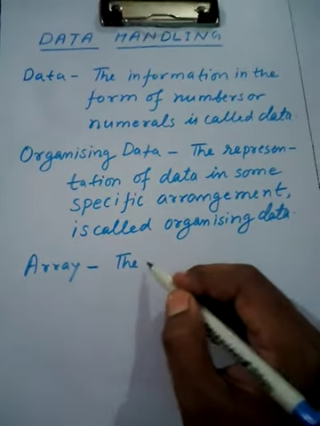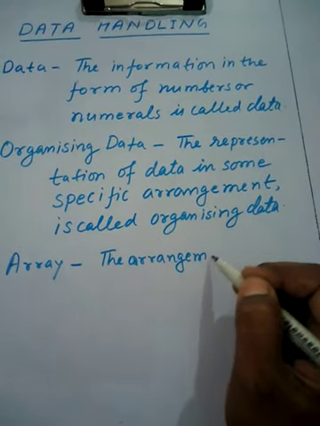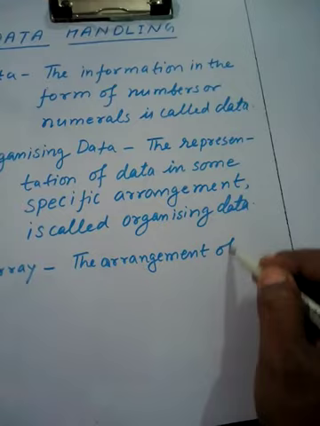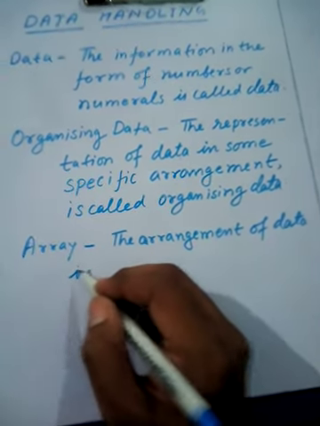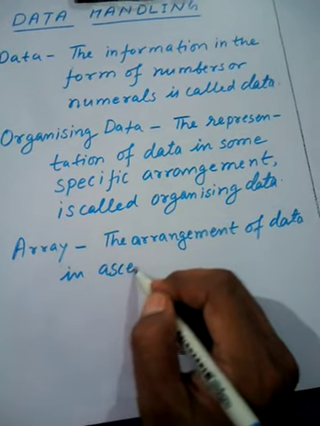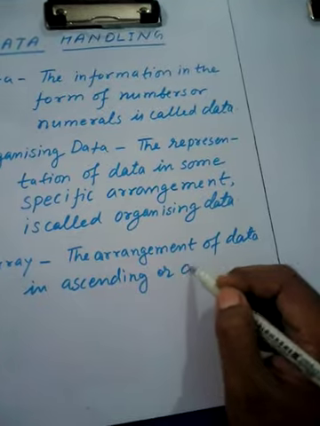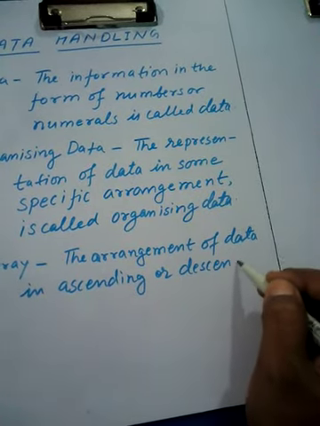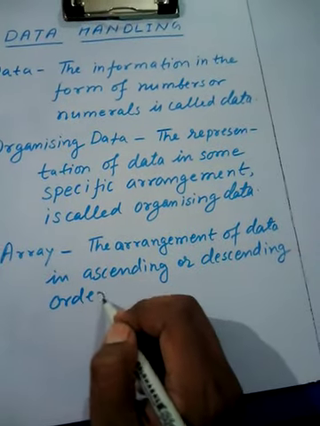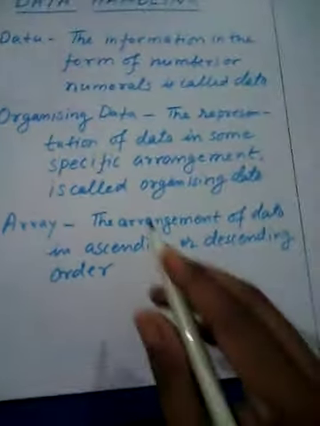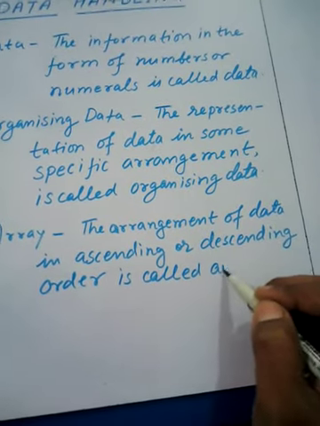The arrangement of data in ascending or descending order is called an array.